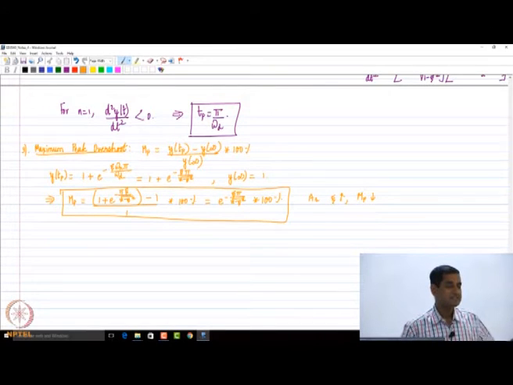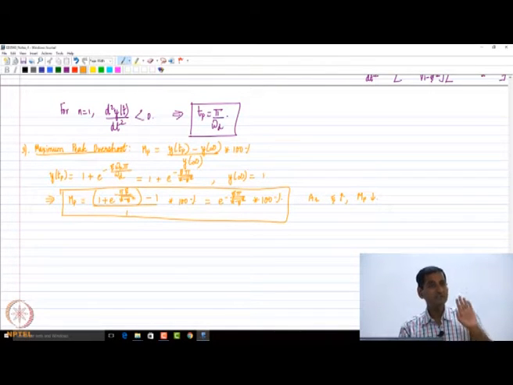Just imagine this. Let's say you open a door which is automatically closing, and then you pull it, enter, and then you leave it. You may see that it's oscillating. Ideally, do you want the oscillations to be very high or as small as possible? As small as possible, right? Because we don't want to hit the next person. Then what will I do? I will ensure that my damping is large. But if I make the damping large, it takes longer for the door to close.